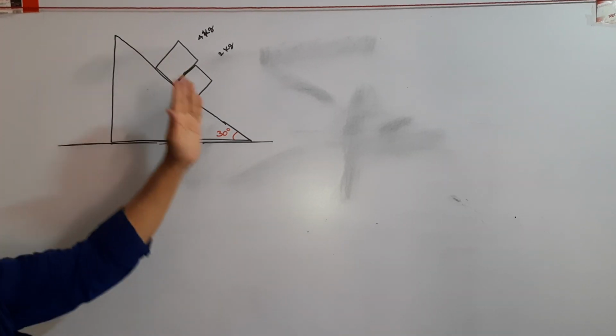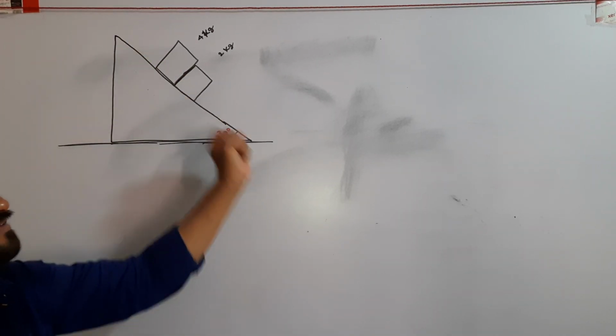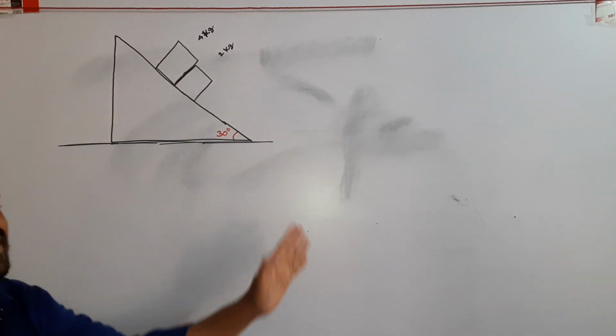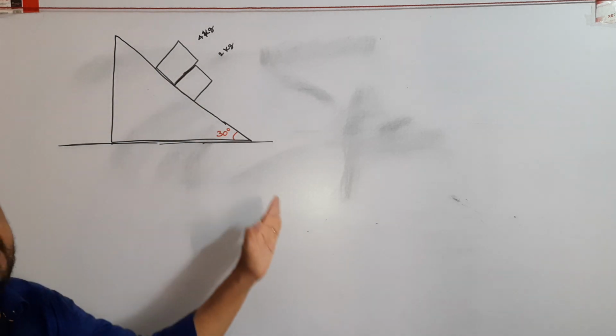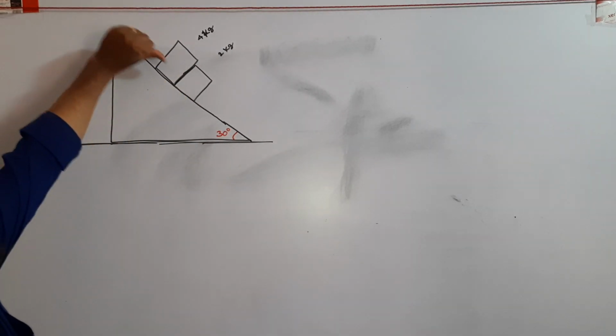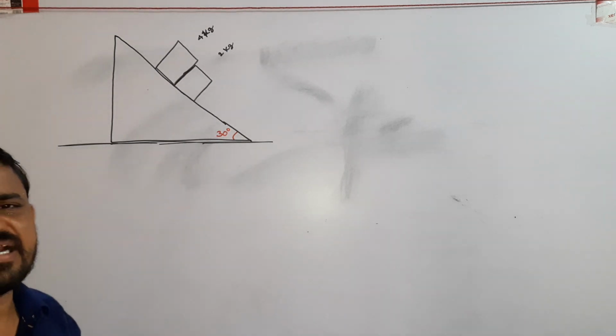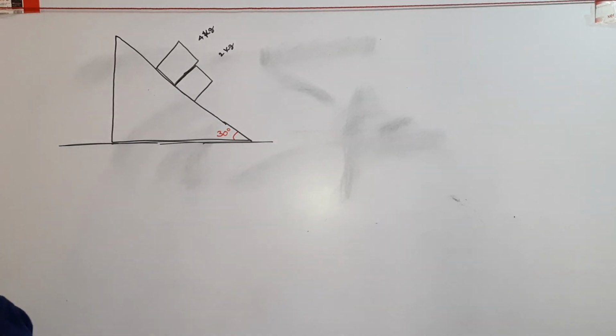Now the question is, because of gravity, the two bodies slide down along the inclined plane. What is the normal contact force between the contact surfaces of the two bodies?